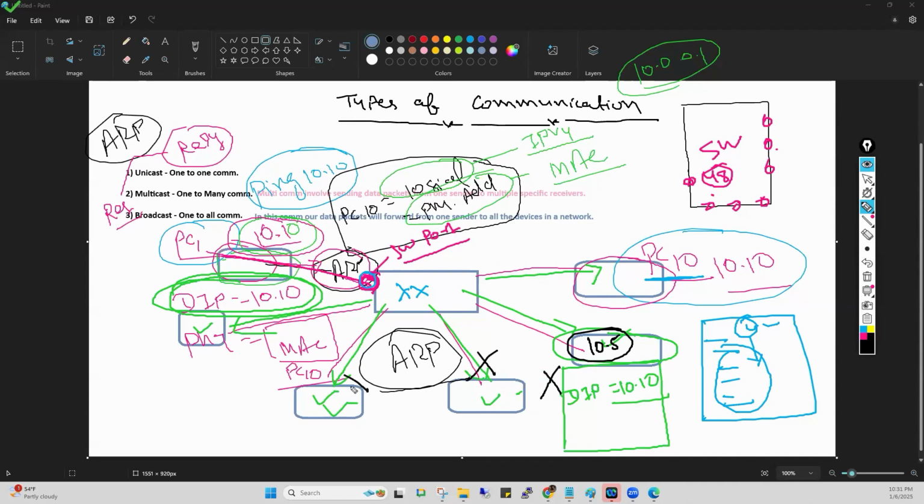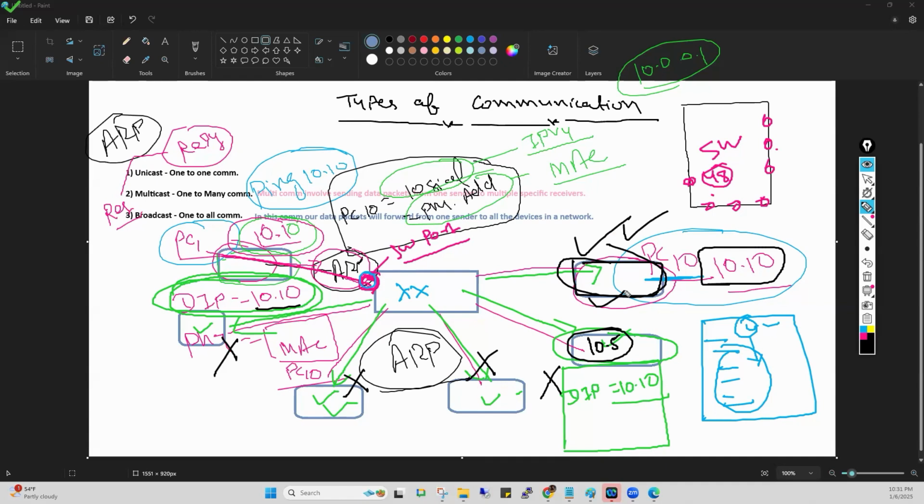Similarly, this one, similarly, this one, similarly, this one. All the other PCs will drop this ARP request. Only this PC will accept the ARP request because the destination IP is 10.10 inside the packet and the local IP address which is configured on this PC is 10.10. So this PC accepts this packet.